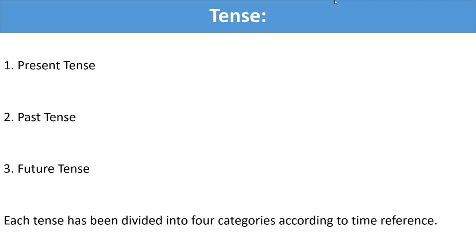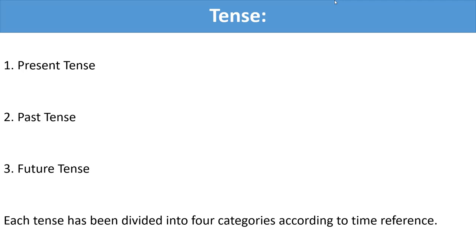Present tense, I go. Past tense, I went. Future tense, I will go. Then second person, you go, you went, you will go. Now comes the third person. He goes, he went, he will go. These are the examples of tenses: present tense, past tense, future tense.